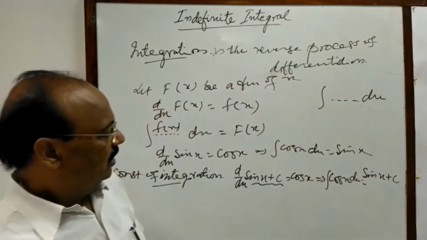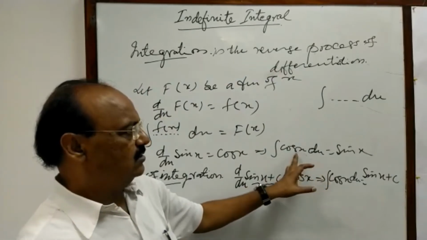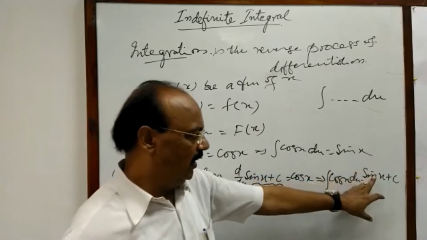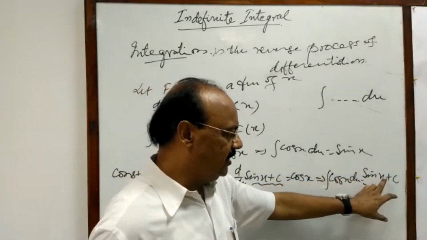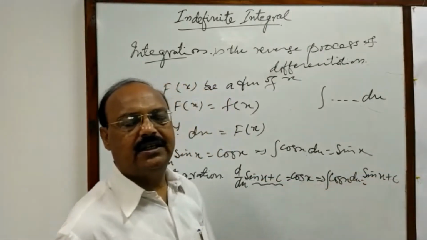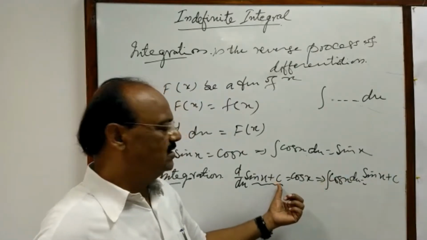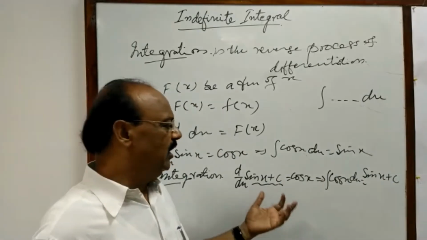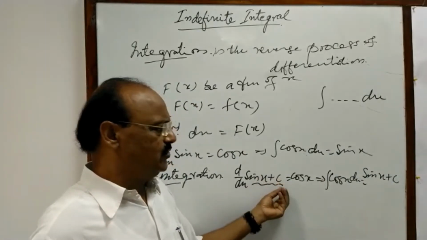Now you see, here the integral of the same function cos x, here we are getting sin x, and here we are getting sin x plus c, because we have put c here, and this constant may be any value, maybe 1, 2, 3, 4 or any other constant.